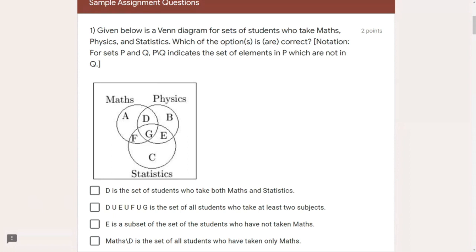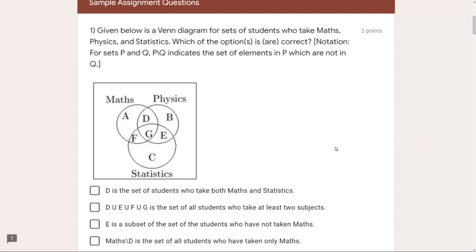Region B is only those who have taken physics. And region C is only those who have taken statistics. D is the intersection of A and B, but not C. I mean, the intersection of maths and physics, but not statistics. Only maths and physics students, but not statistics. E is only physics and statistics, but not maths. And F is only maths and statistics both, but not physics. And G is all the three subjects.